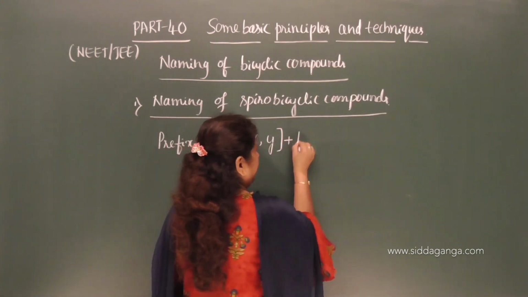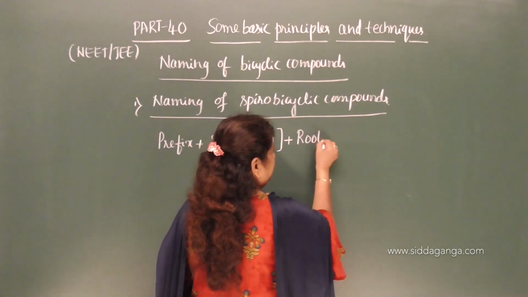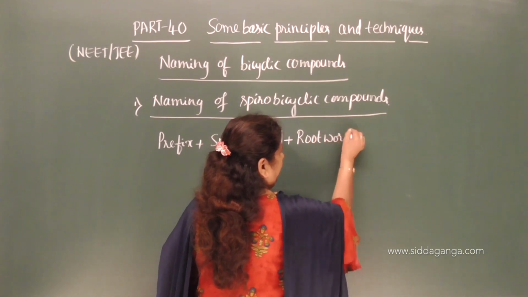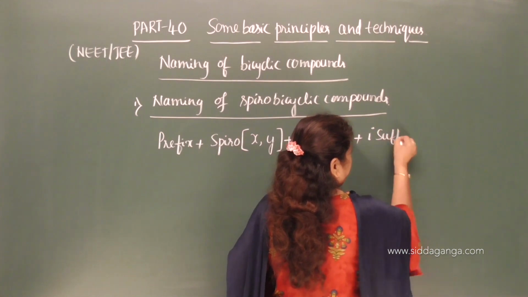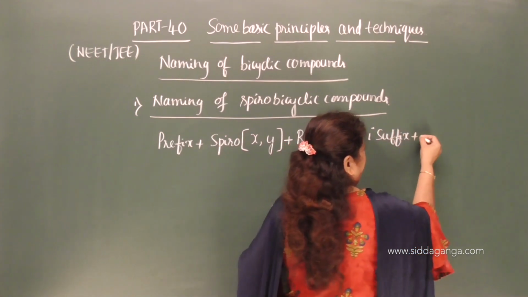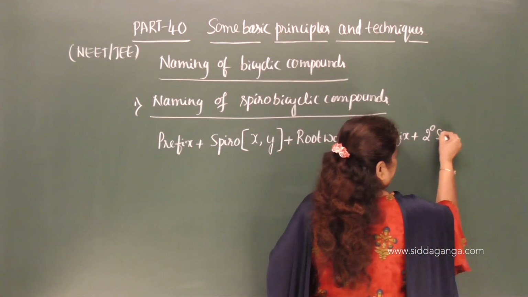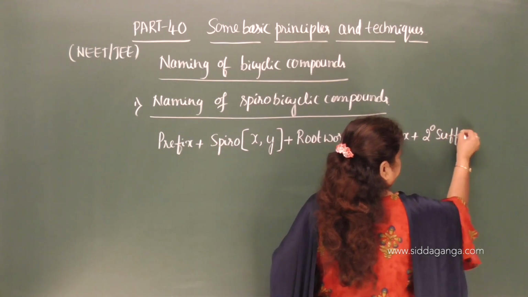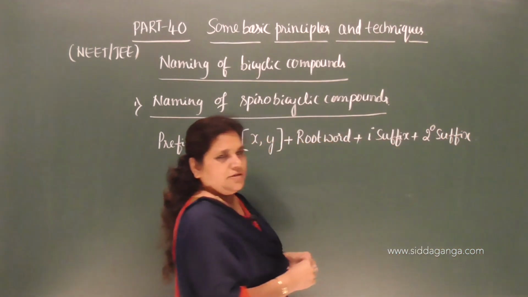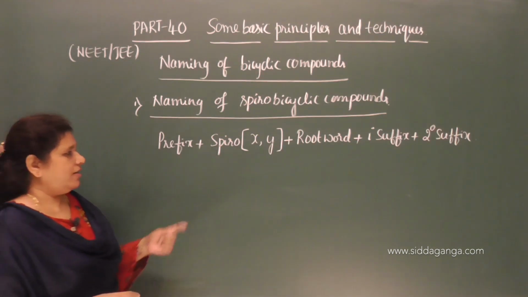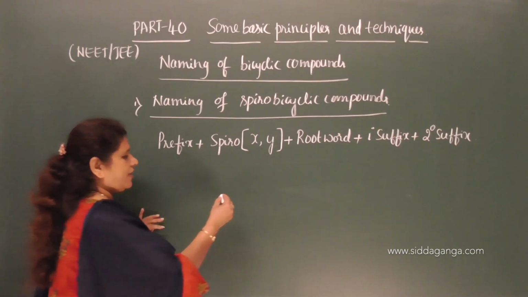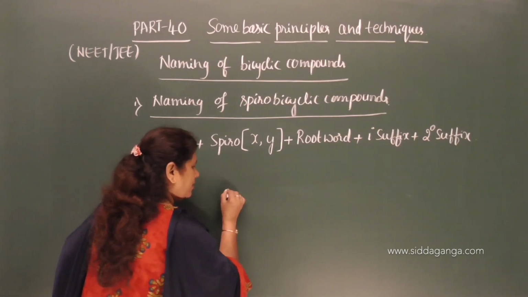Then you have to add the root word, then the primary suffix, and then comes the secondary suffix. So what are x and y? I will explain that, but before that, let me take an example.